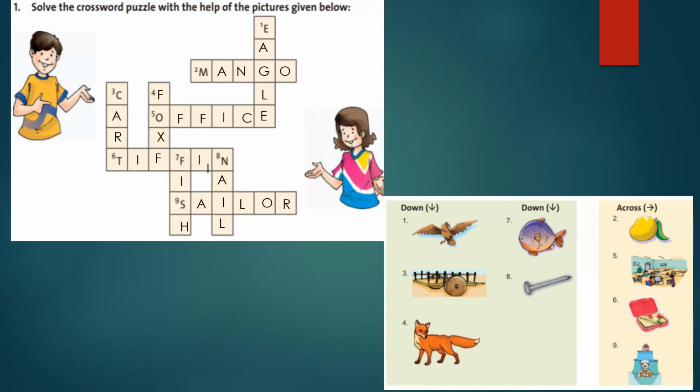That is eagle. Already the eagle picture is given here. Next, third one, already the picture is given, cart. Here already C is given, so C-A-R-T, cart. Fourth one, the picture is fox. O is given, children. So F-O-X, fox.